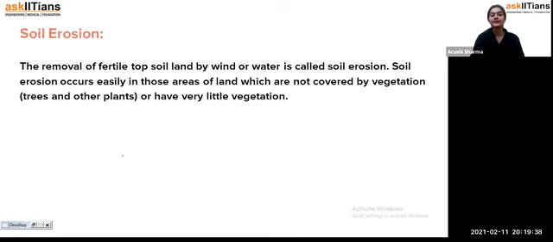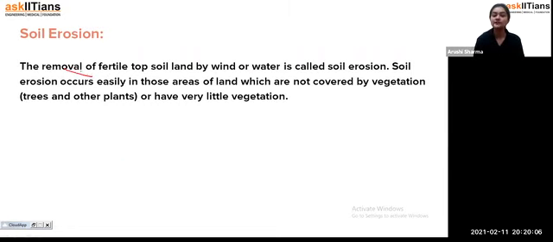Okay. Now the last part of this session is soil erosion. What is soil erosion? Soil erosion means, students, when we are growing crops, we require a fertile layer so that the crops can grow very well. But when that fertile layer gets removed from the soil by wind or by water, we call it soil erosion.